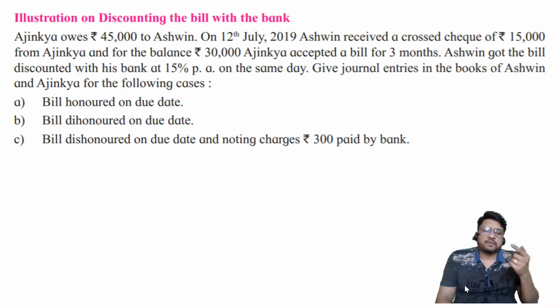These are the three different things which we have studied. But in the second, third and fourth problem, we have not discussed journal entries. So this is today's lecture, lecture number 5, which talks about journal entries of discounting.